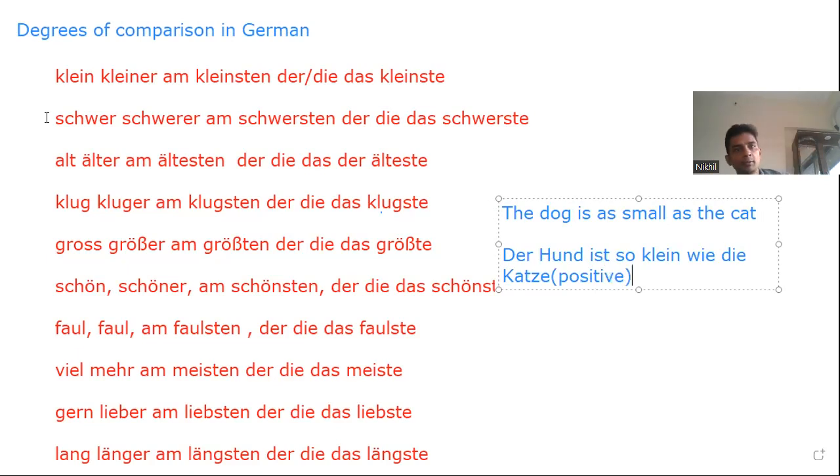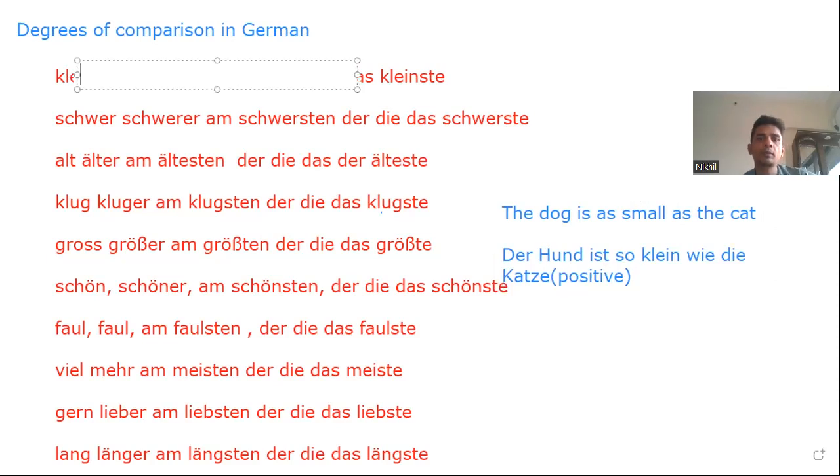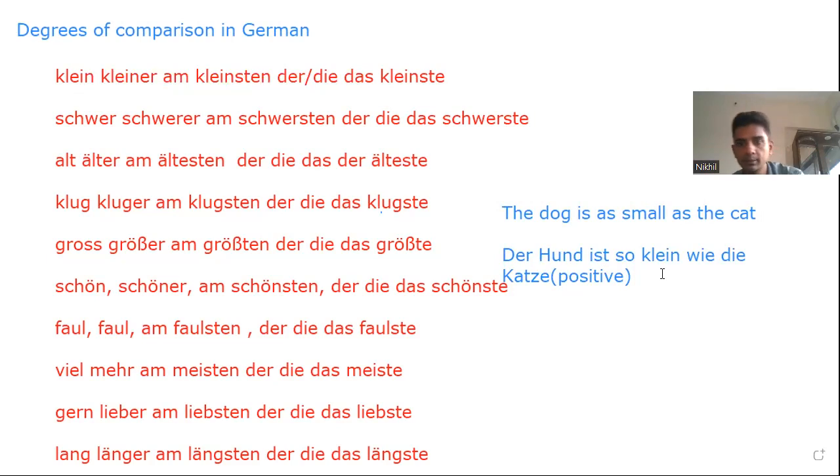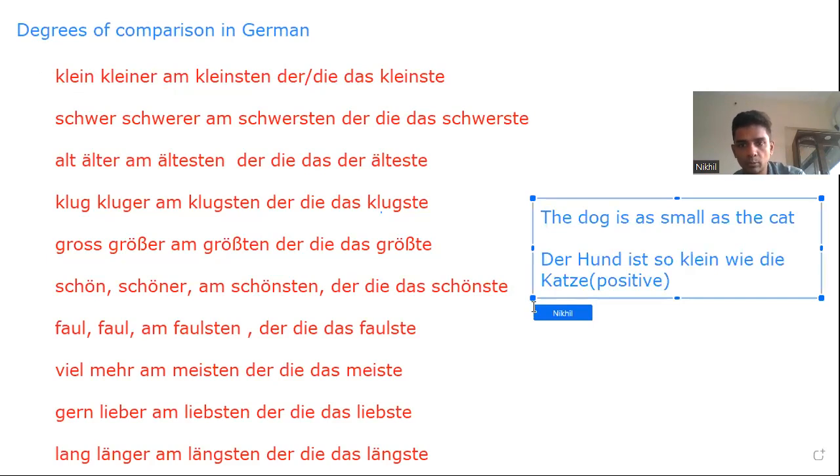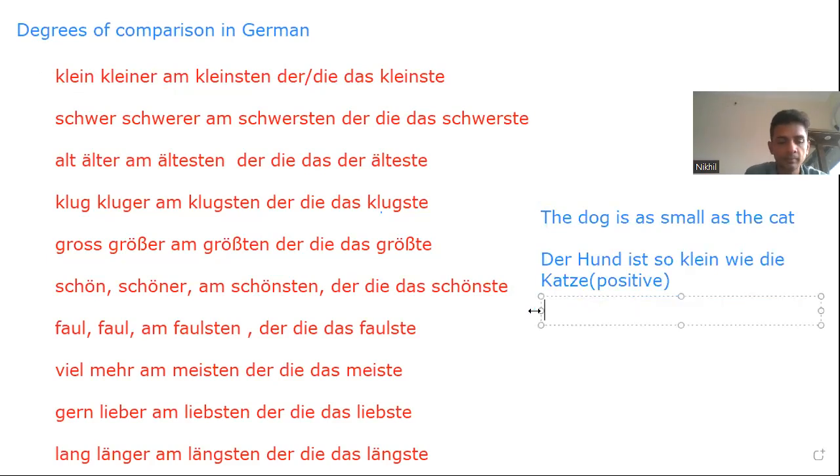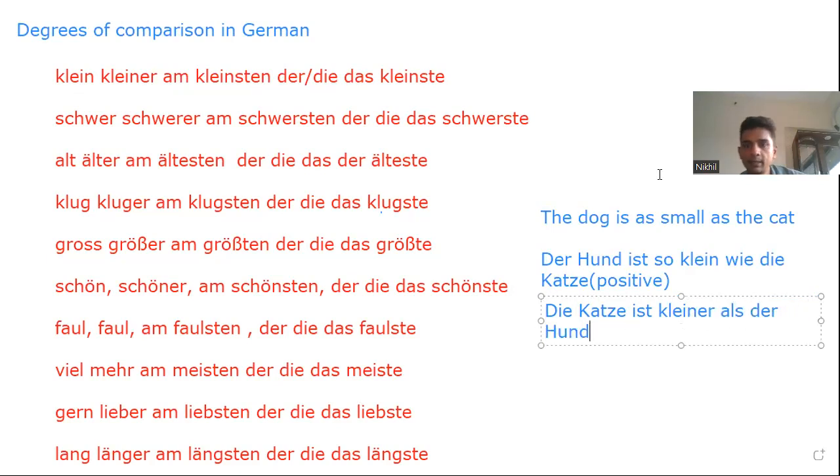So in the beginning, we have klein, kleiner, am kleinsten. Klein is in the positive form, and we discussed the comparative. Comparative means comparing two nouns with an adjective. Der Hund ist kleiner. Or we can put it the other way around, simply comparing: Die Katze ist kleiner als der Hund. Klein for the positive, kleiner for the comparative.